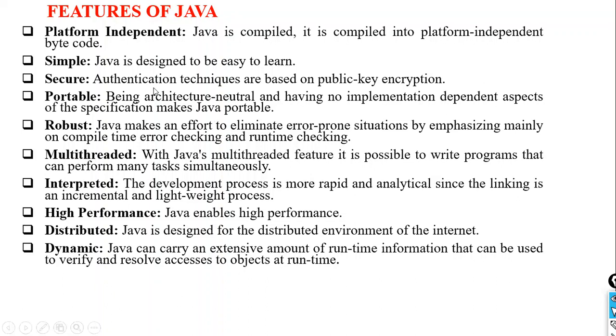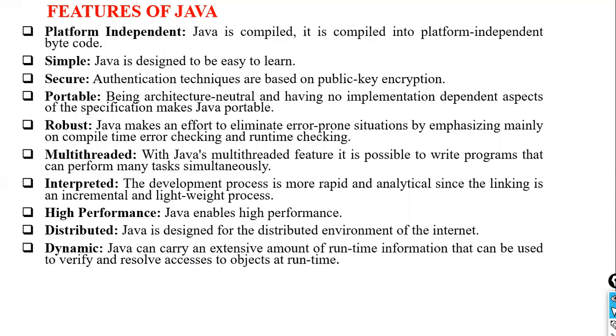Java platform independent. How has Java achieved this platform independency? This is very important and completely different from the C programming language. We know that C is a platform dependent programming language. Why are we calling C a platform dependent programming language?